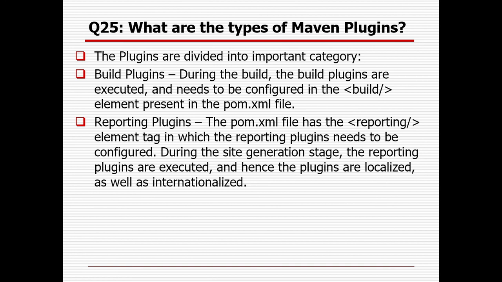What are the different types of Maven plugins available? The plugins are divided into two important categories. One is the build plugin and another is the reporting plugin. Build plugins are executed during the build and need to be configured in the build element present in the pom.xml file. For the reporting plugin, the pom.xml file has a reporting element tag in which the reporting plugins need to be configured. During the site generation stage, the reporting plugins are executed, and hence the plugins are localized as well as internationalized.